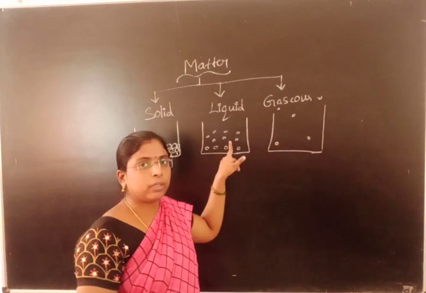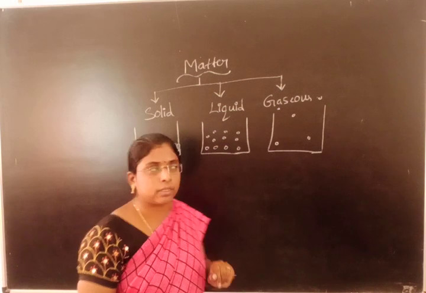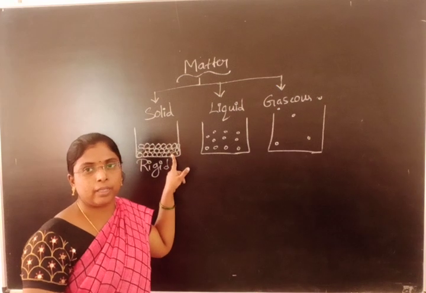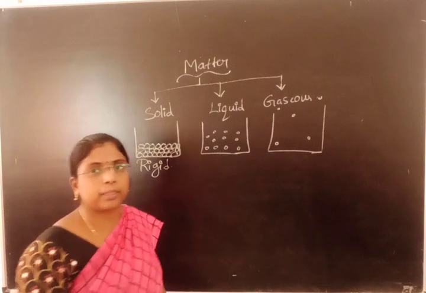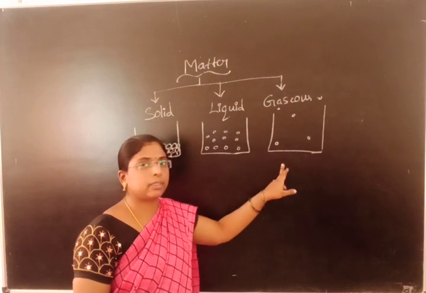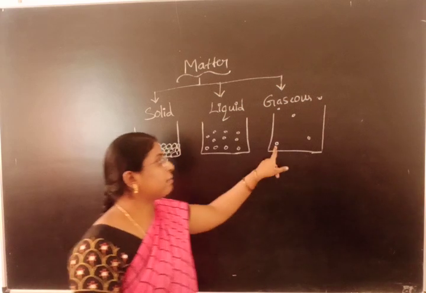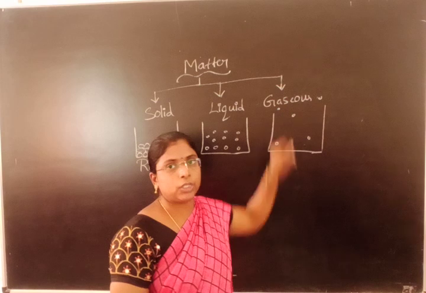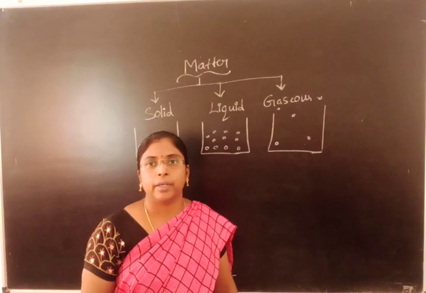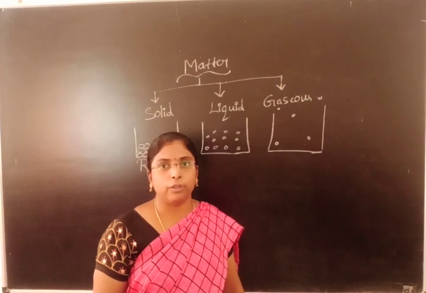In liquids also there is a little bit of space, hence the liquid also can be compressed. But in case of solid, there is no space. Hence solids are not compressible. Whereas liquids are a little bit compressible, but gases are more compressible. The gaseous particles are far apart from each other. They don't have any definite shape as well as definite volume.